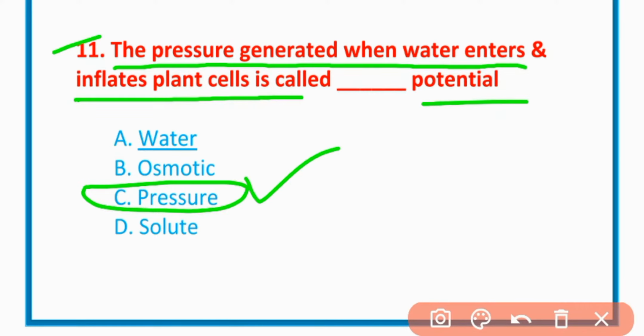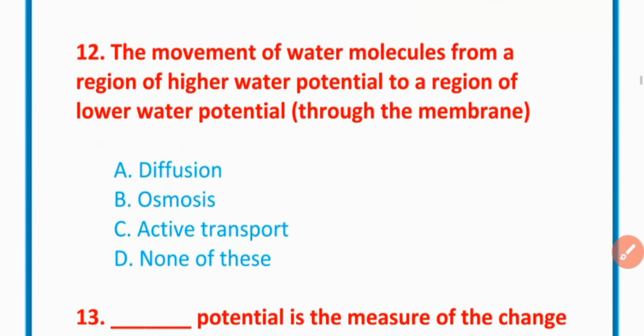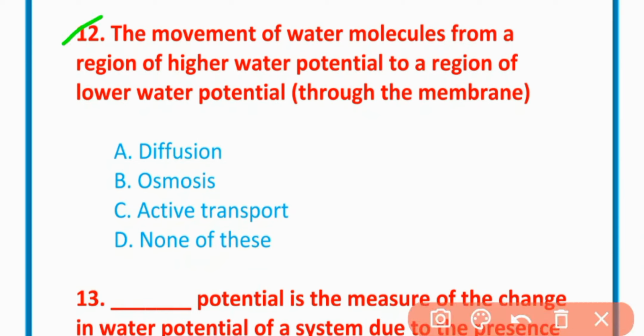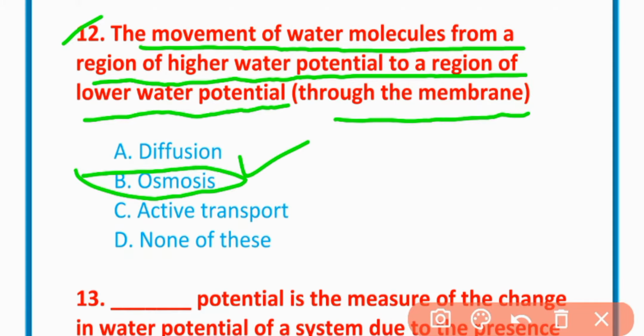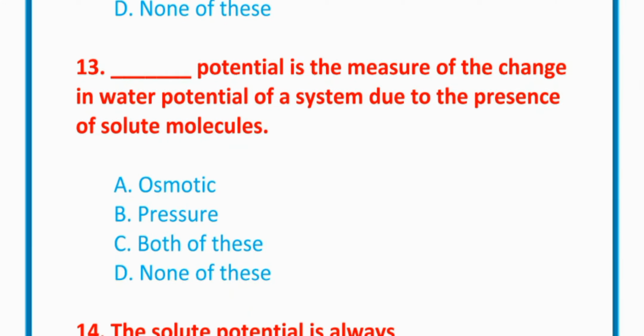Option C is correct. MCQ number 12. The movement of water molecules from a region of higher water potential to a region of lower water potential through a membrane is called osmosis. Option B is correct.